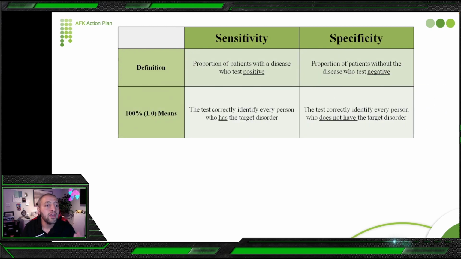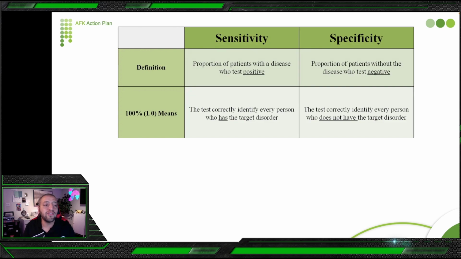So let's go more. If the test correctly identifies every person who has the target disorder as diseased, this means sensitivity is 100%. So this test is extremely correct.